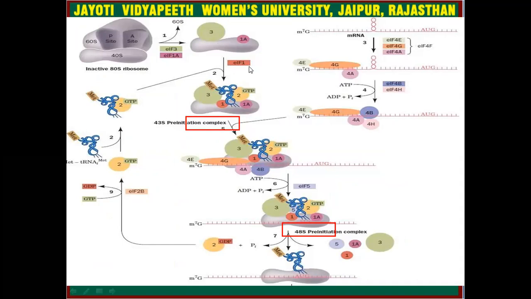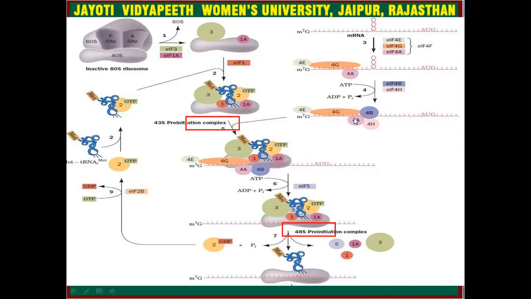Now initiation factor eIF1 will also come, and on the other hand this is the tRNA, which along with initiation factor eIF2 and GTP, along with the start amino acid, will join and make the 43S pre-initiation complex.